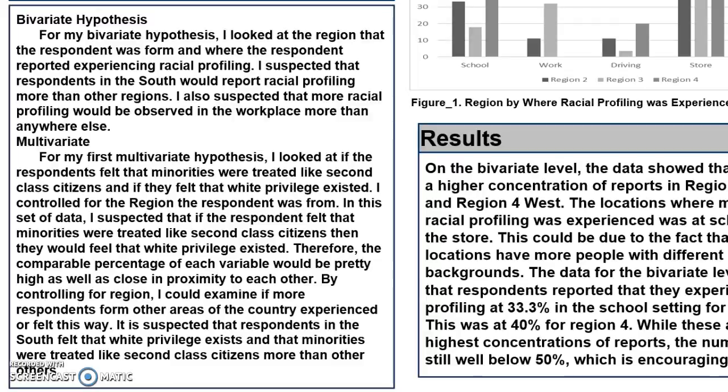And the data did show that these two comparison percentages were close to each other. By controlling for region, I could examine whether or not there was a discrepancy between the different regions that the survey respondents were from, and see how that played an effect in the responses.